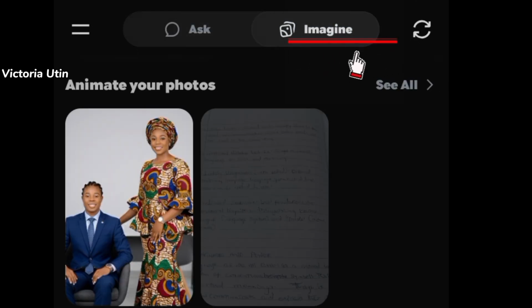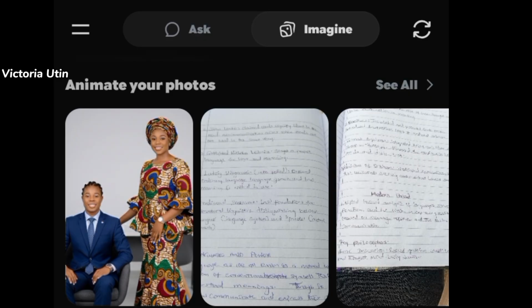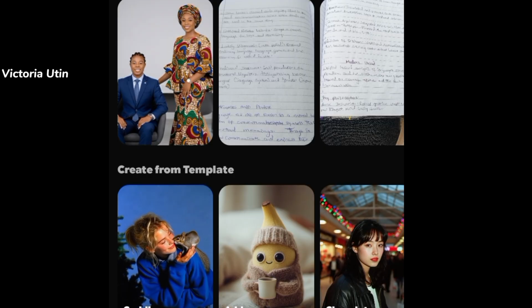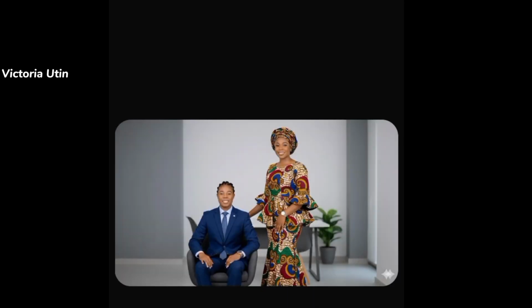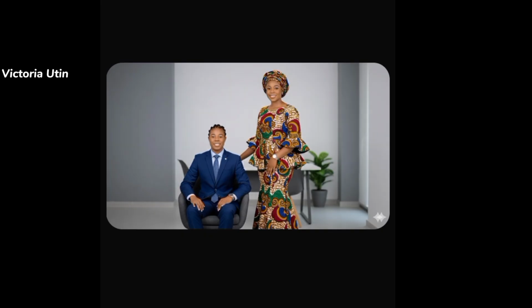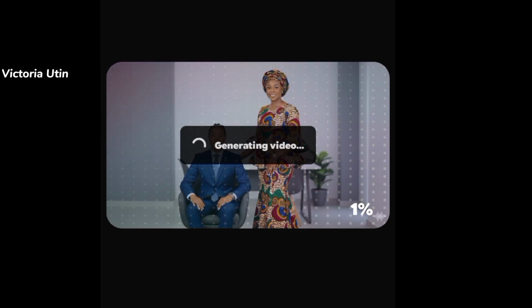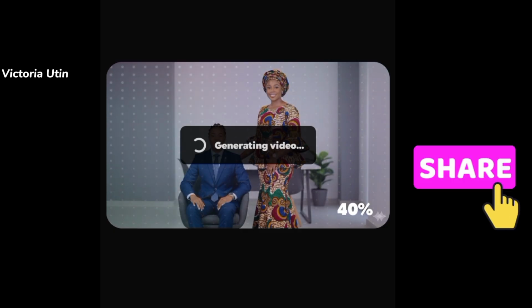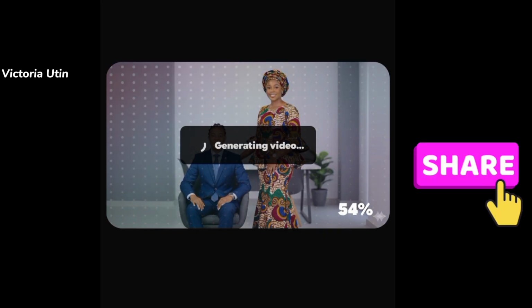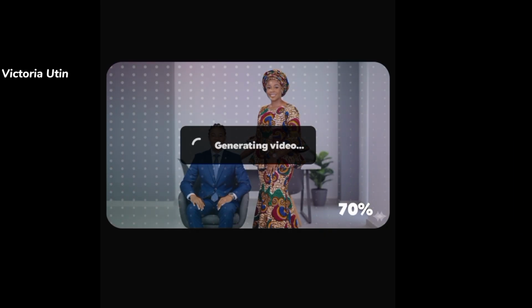So you come over to where you have imaging, click on imaging. Once you click on imaging, you just have to go ahead to bring in the image. Look at the image here, which is the first thing. So you bring in the image which you want to turn into a video. So once you bring in the image, you can see it is generating. So immediately you import the image to the timeline, it will start generating video on its own. Even without you prompting, it will start turning it into a video.